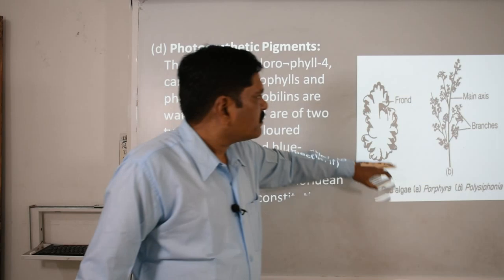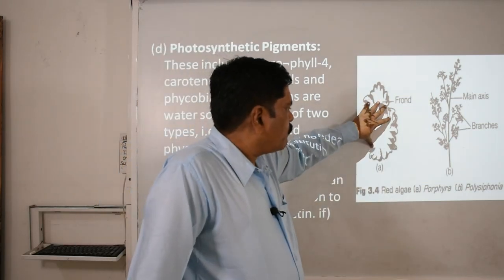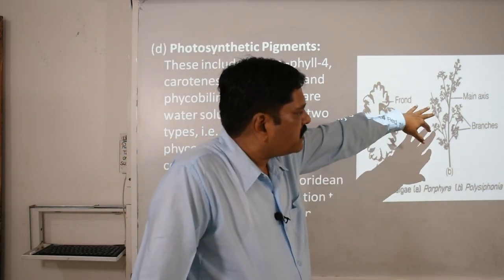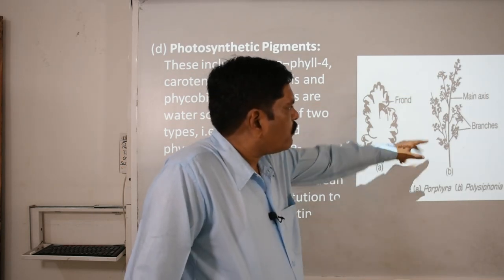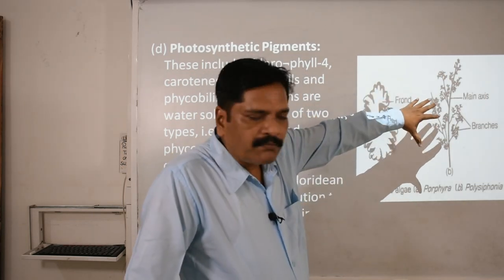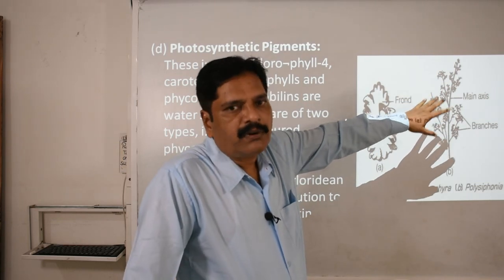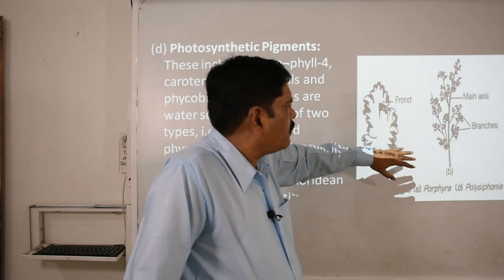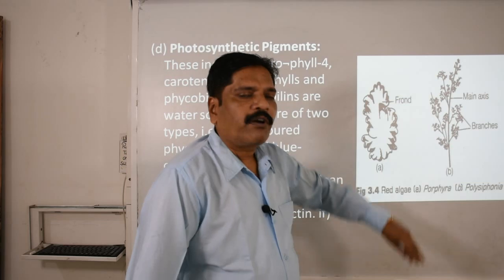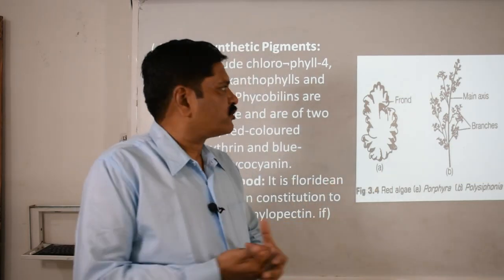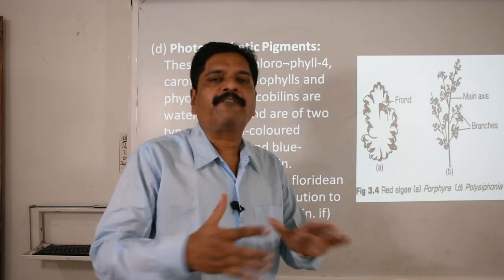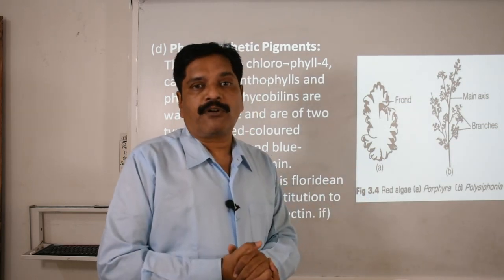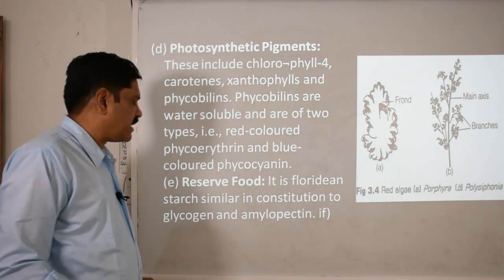If you observe, two pictures are given here. One is Porphyra and the second is Polysiphonia. Polysiphonia is quite branched in nature. It is quite similar to shrubs, but it is not actually a shrub or herb, clear? And it has a leafy structure. Frond means the flat, broad, leafy structure responsible for the absorption of sunlight there.